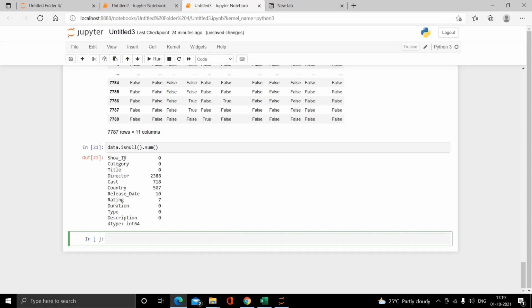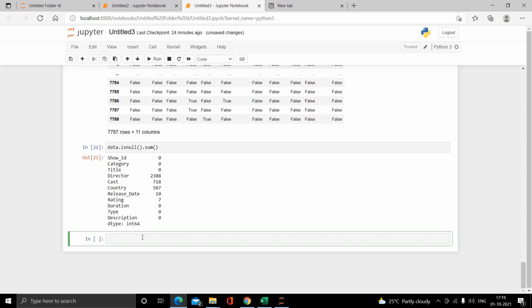For that, the command is data.isnull().sum(). After running this command, we get to know the total number of null values. In the columns show ID, category, title, duration, type and description, no null values are present. In the director column there are 2388 null values. In the cast column there are 718 null values, in the release date column there are 10, and in rating there are 7.